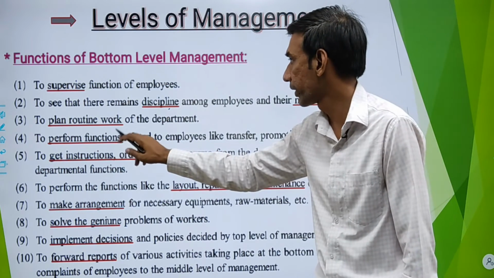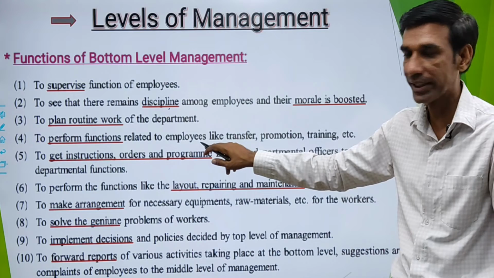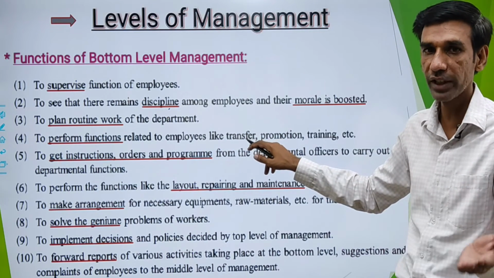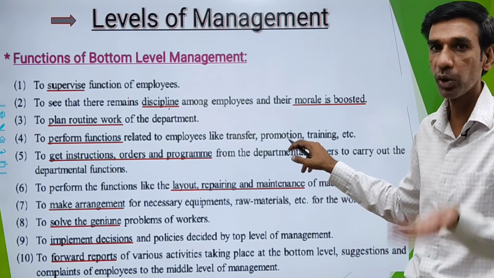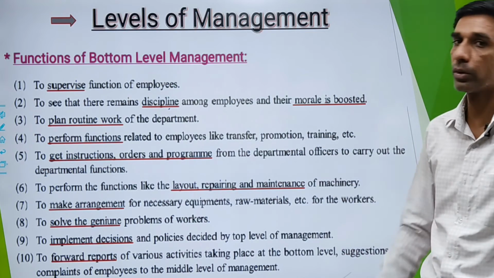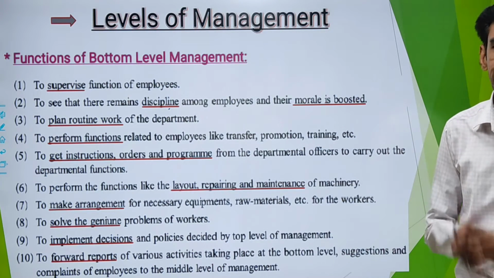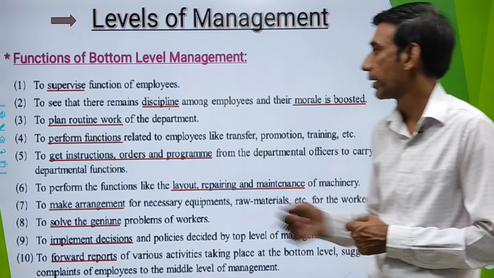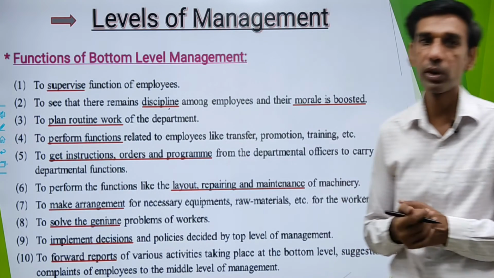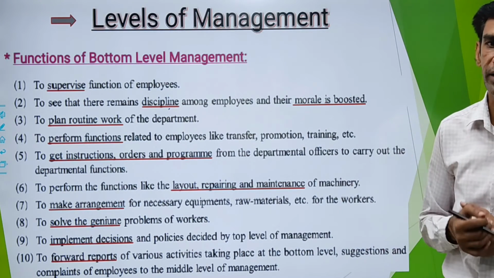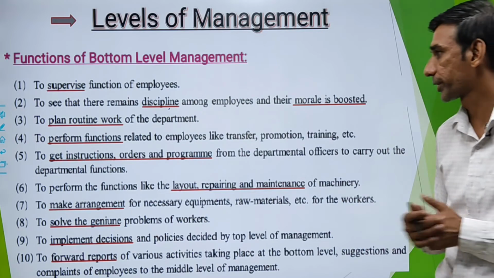Accordingly, they can take important decisions related to employees, like whether you need to transfer the employee or not, whether you need to promote some employees or not, whether you need to give training to the employees or not. Those decisions can be taken by your bottom level, because they are directly connected with the workers.